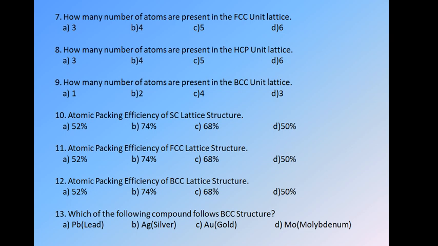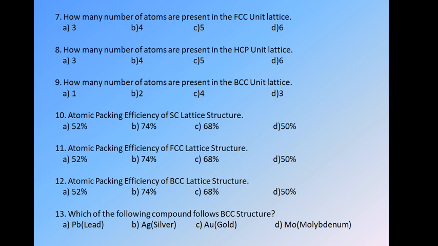Atomic packing efficiency of the SC lattice structure. SC means it is a simple cubic lattice structure. The structure consists of 8 corner atoms. Okay, so the packing efficiency is 52%. The answer is 1. Question number 11.